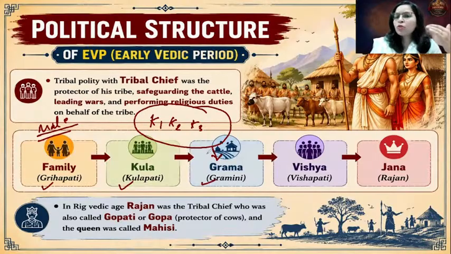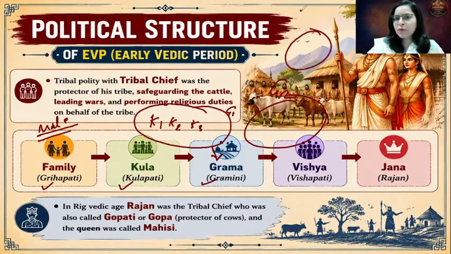Now, a group of villages formed a taluka-level organization. Today we have a group of villages together that form a taluka. On similar lines, during the Rig Vedic period, a group of villages formed Vishya. Vishya, you can refer to it as a taluka, block or a district in modern terminology. For example, this is one Grama, G1. There is one more Grama, G2. There is one more Grama, G3. Together, these 3 formed one district, which was called Vishya.